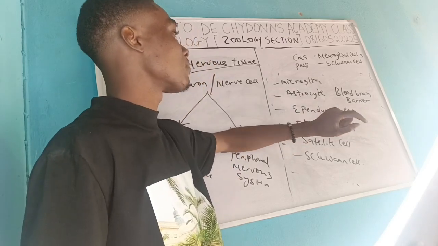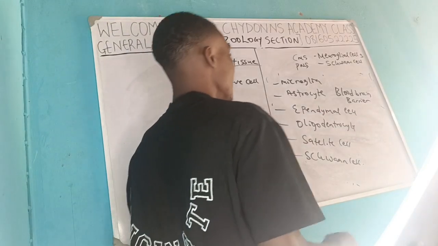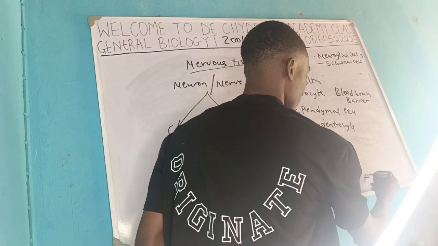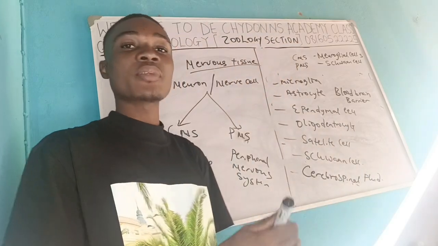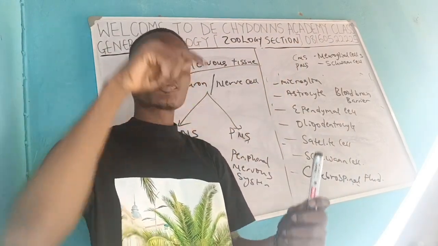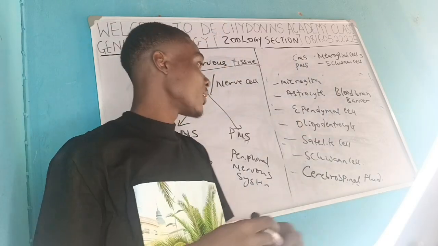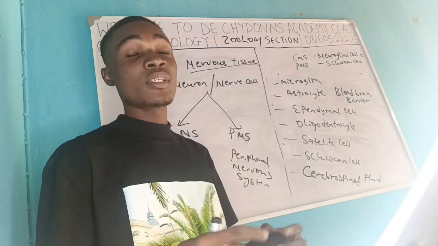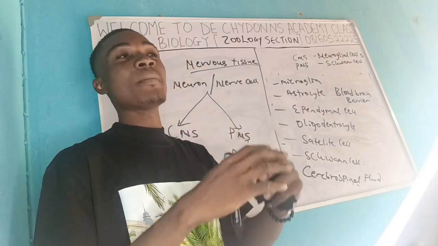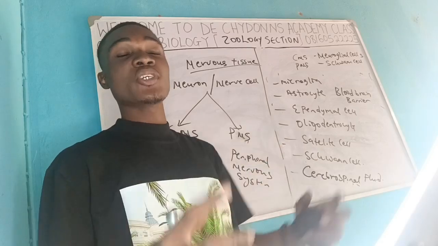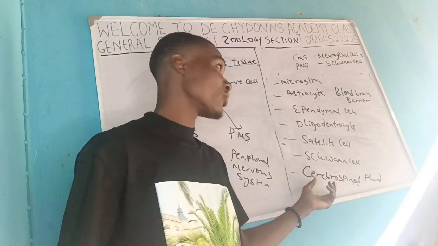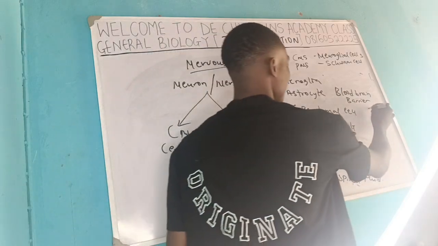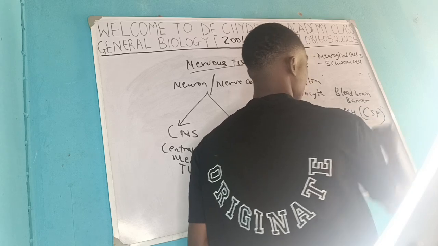Now coming to ependyma. Ependyma produce what they call cerebrospinal fluid. Cerebrospinal fluid is found in the canal of the spinal cord. It is found all over the brain. It is the fluid that you can find in the brain. Now, what does it do? It helps to maintain the natural buffer solutions of the brain. So it maintains the pH, it maintains the sugar levels and pressures of the brain, and the rest of the activities that it helps to carry out. But it is the ependymal cell that helps to produce the cerebrospinal fluid. It is written as CSF, the cerebrospinal fluid.